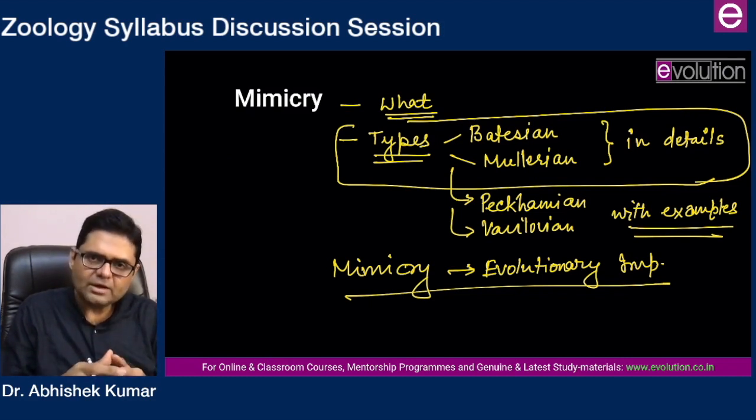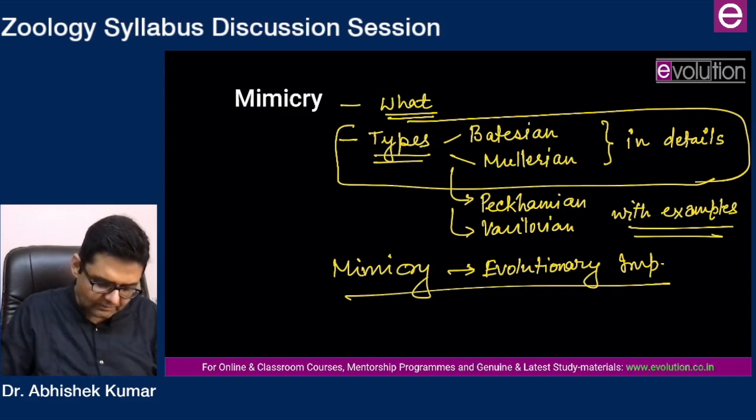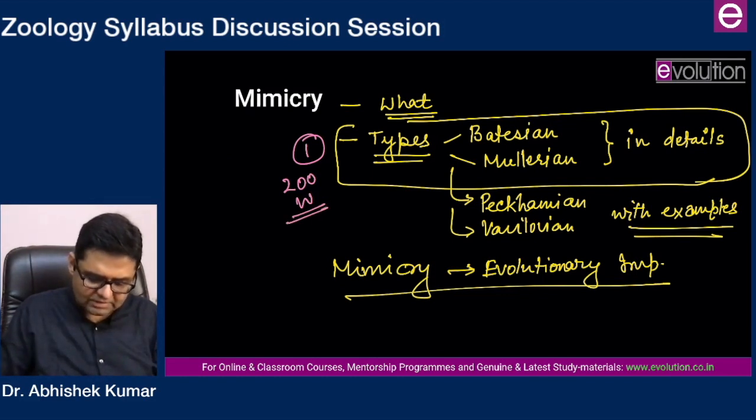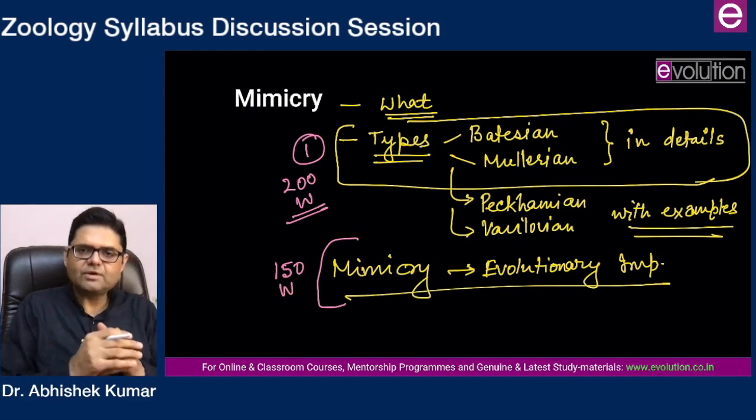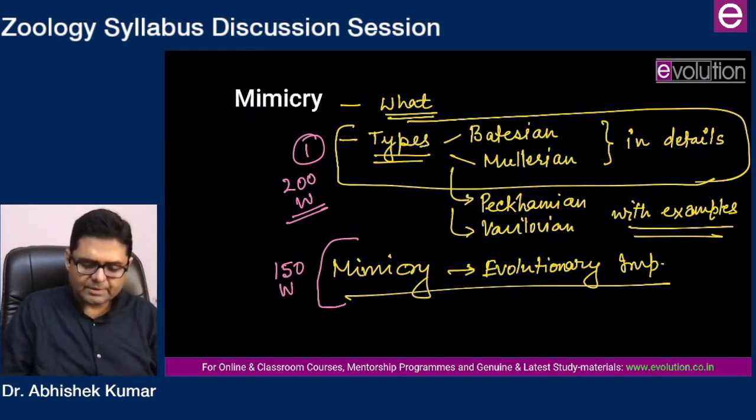So here two kinds of questions can be there. Number one, types of mimicry. Prepare a little deeper account, 200 words, and then the evolutionary importance of mimicry in approximately 150 words. That will be all about mimicry.